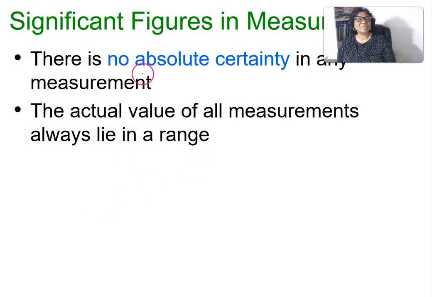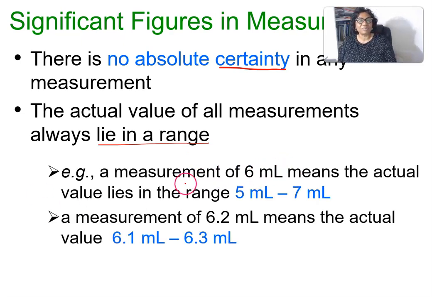There is no absolute certainty in any measurement because of that last digit. The actual value of all measurements is always in a range.